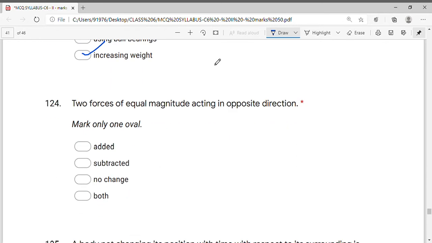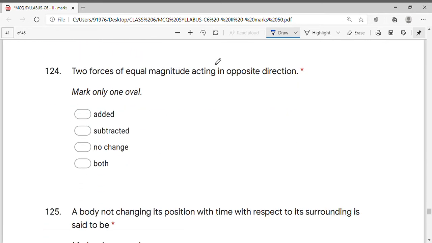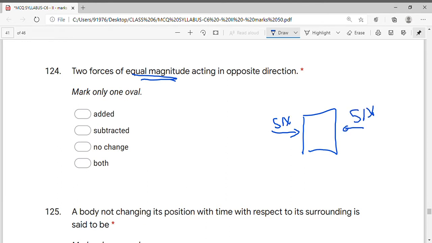Two forces of equal magnitude acting in opposite direction. Equal magnitude means of same strength. So if someone is pushing this with 5 Newton and someone is pushing with 5 Newton from the opposite direction, in that case this object will not move. So there will be no change.